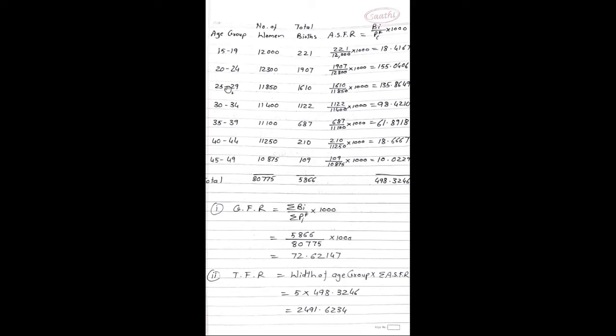The width of the age group is 5 units, because the difference between the class boundaries 14.5 to 19.5. So the width becomes 5 units. So 5 into 498.3246. So the answer is 2491.6234.